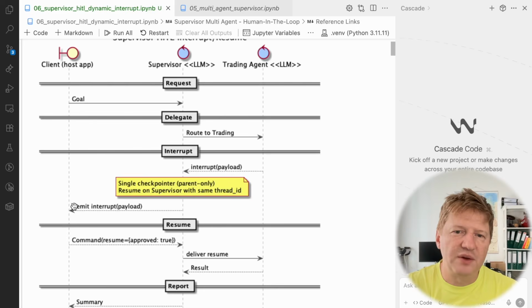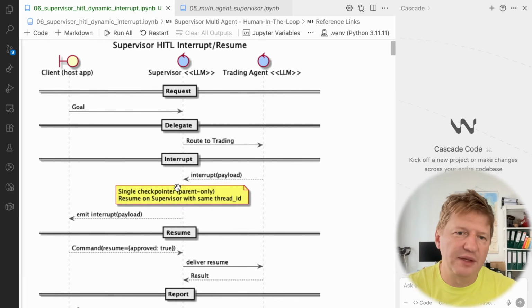And an interesting thing, I make a note here that for enabling this resuming interruption process, you need to enable the checkpointer. You need to keep the graph state so it's possible to resume it. The key point here is that you have to enable the checkpointer only on the supervisor layer. So the trading agent is not aware of that at all, and it's only the supervisor's responsibility to have the checkpointer and to have this resuming mechanism where you're providing the same thread ID.